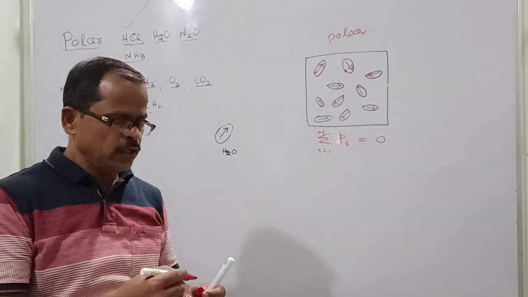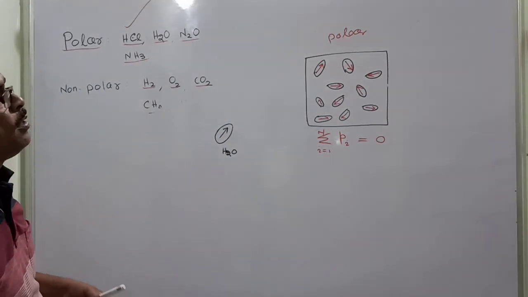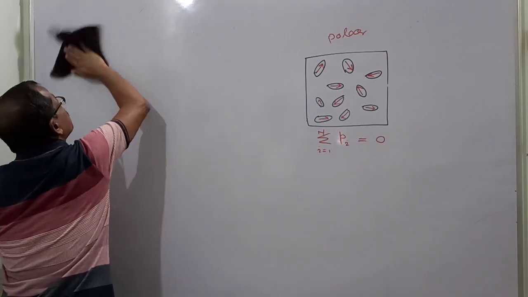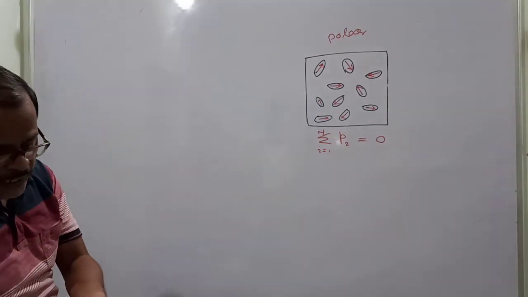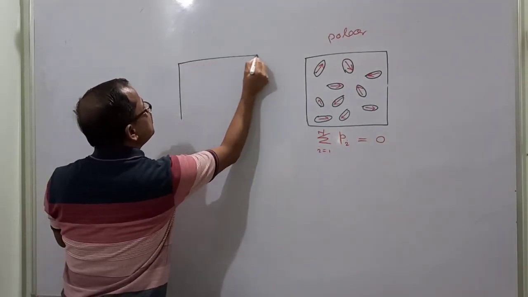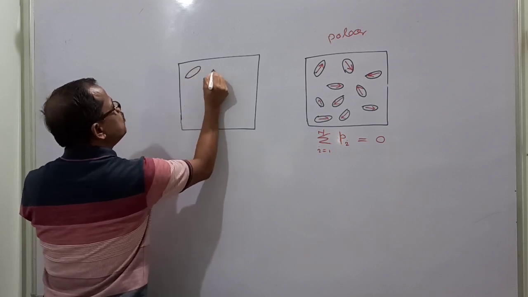Next, when an external electric field is applied to these polar dipoles, what will happen? Look here. When the external field is applied, they will be aligned.